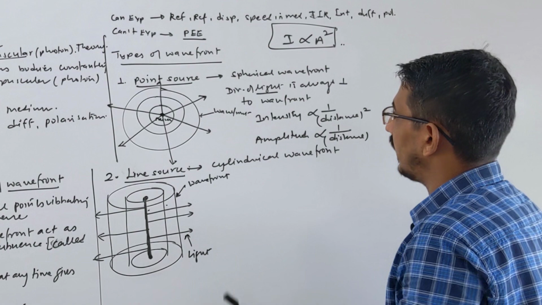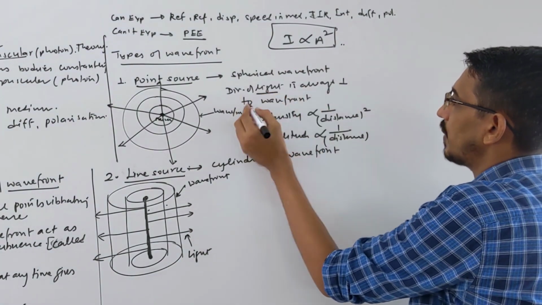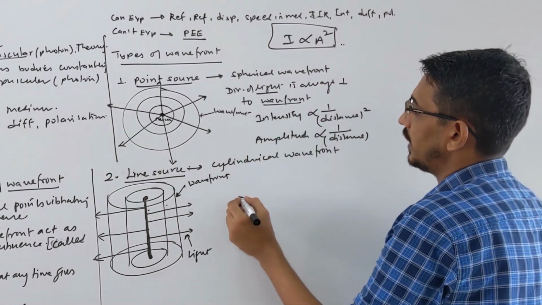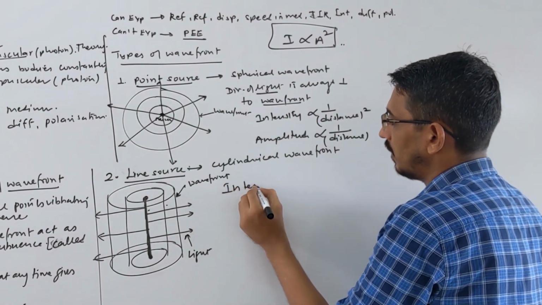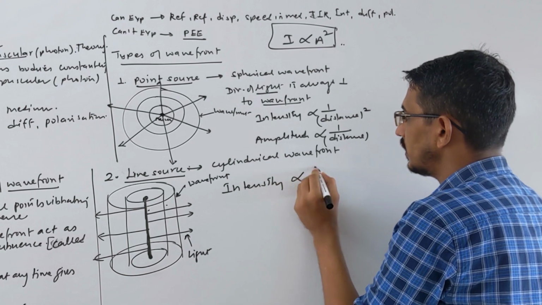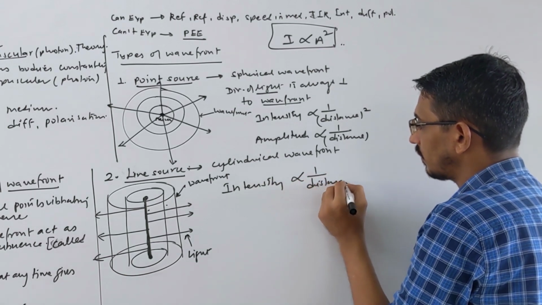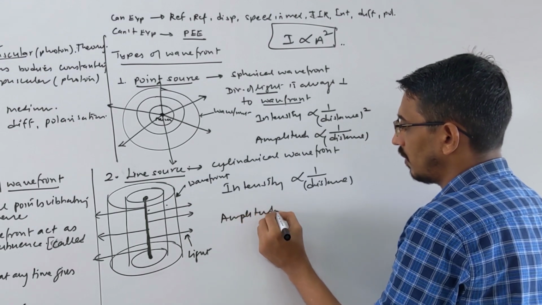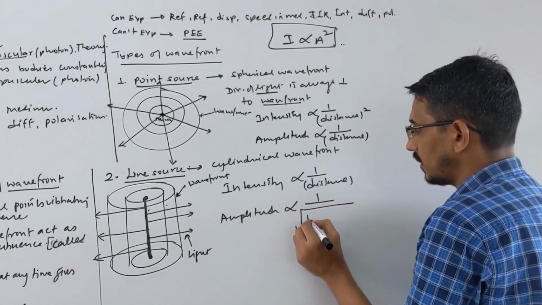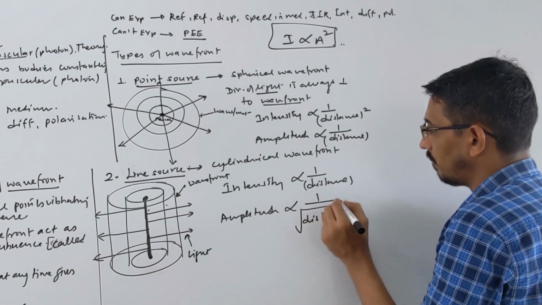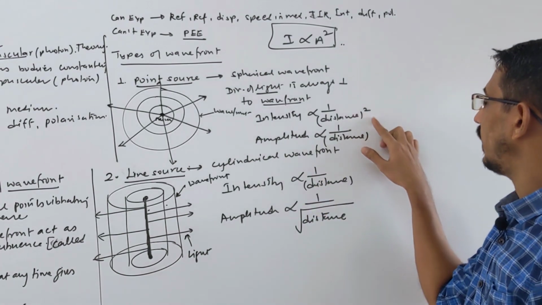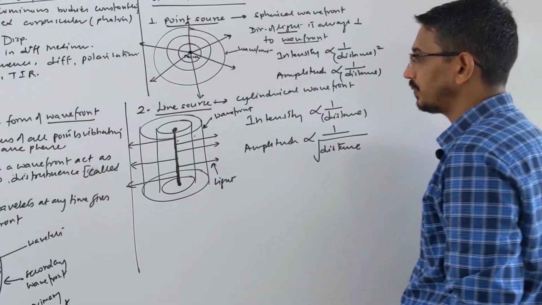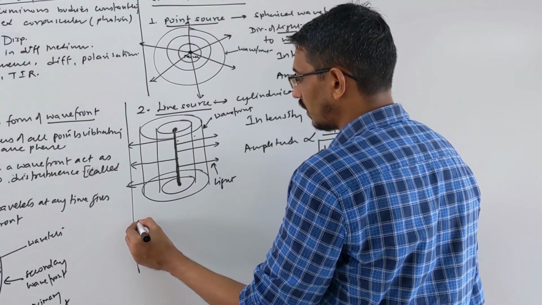Okay, and the direction of light is always perpendicular to the wavefront in any case. Now what do I have to write? These 2 points, how intensity varies here. Intensity, how does it vary? Just inversely as distance only. And how does amplitude vary here? Inversely as root of the distance. You see here one power is reduced in both cases. Here square and power 1. Here power 1, power root, right? Then we have the third type of wavefront, called what?